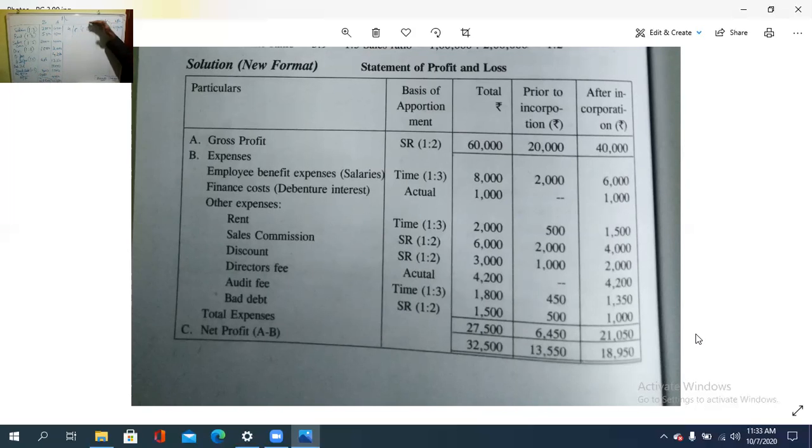Then gross profit minus the expenses, we will get the net profit as well as the profit prior to incorporation. See, these are the two ways we need to prepare the profit prior to incorporation, and also the profit after incorporation, that is the net profit, the actual profit.